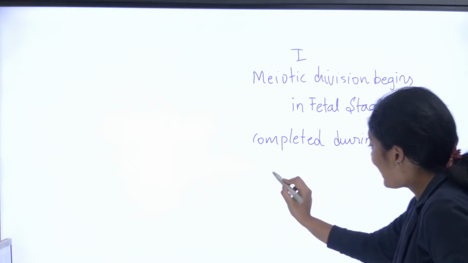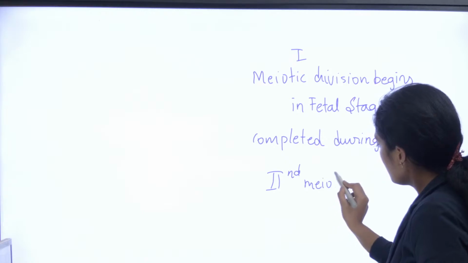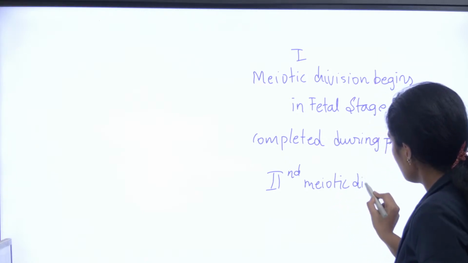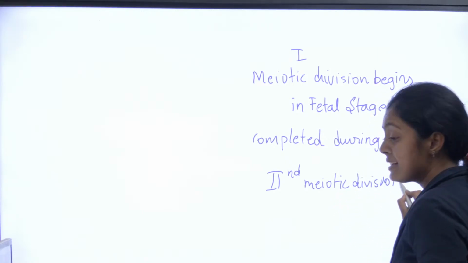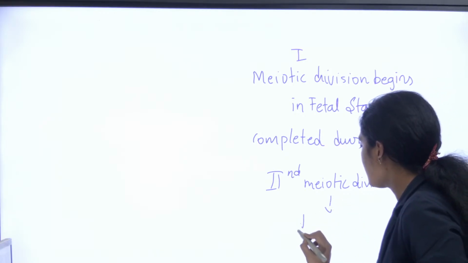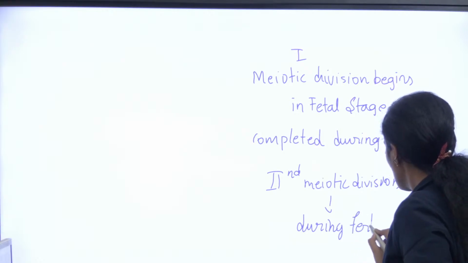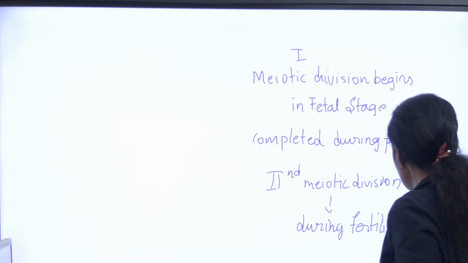And the second meiotic division is completed only during fertilization. Only when fertilization happens is it completed. Okay, clear? Can we continue?